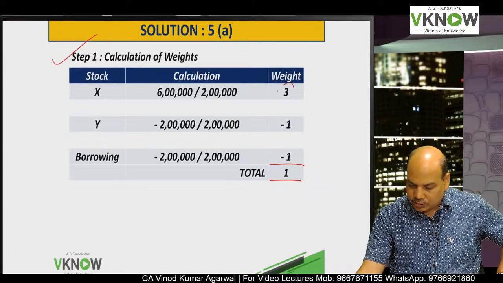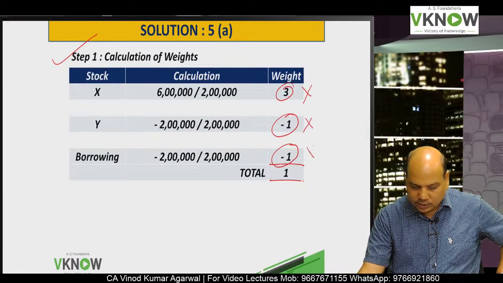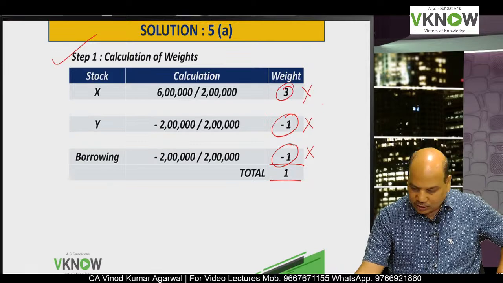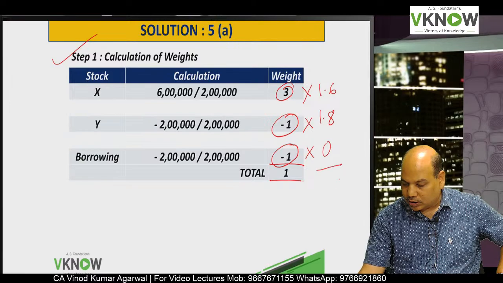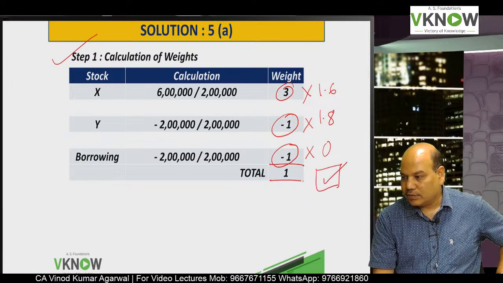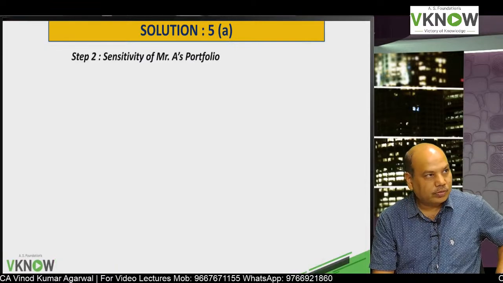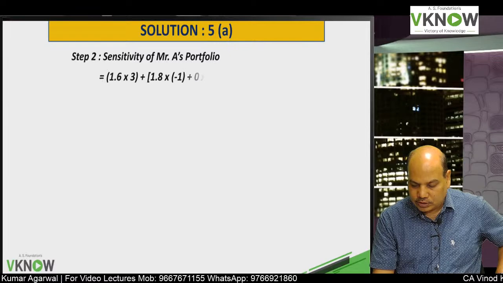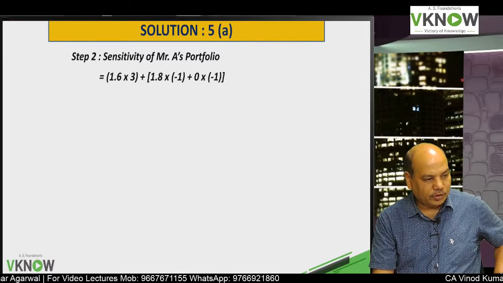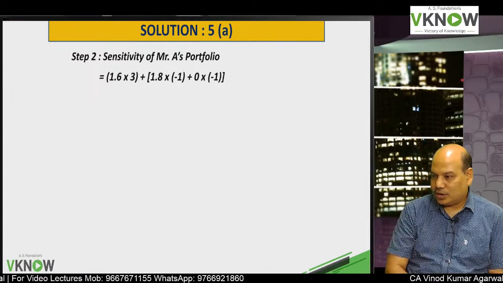Now, these are the weights. You have to multiply by their respective beta, which is given in the table, and take the total. That will be your sensitivity of the portfolio. So write below step 2, sensitivity of Mr. A's portfolio. Come on, reply now. I will wait for your answer.